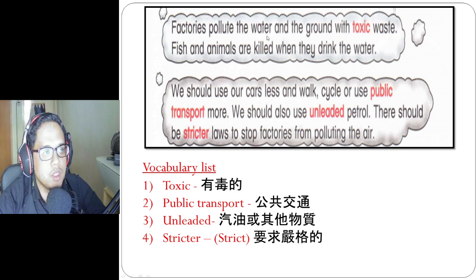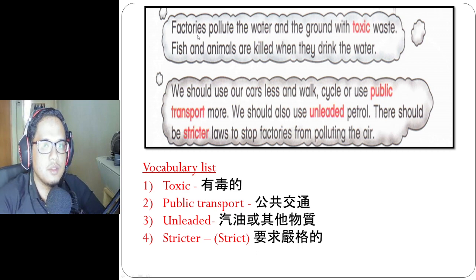Factories pollute the water and the ground with toxic waste. Fish and animals are killed when they drink the water. Just now we talked about factories polluting the water and the ground with toxic waste.